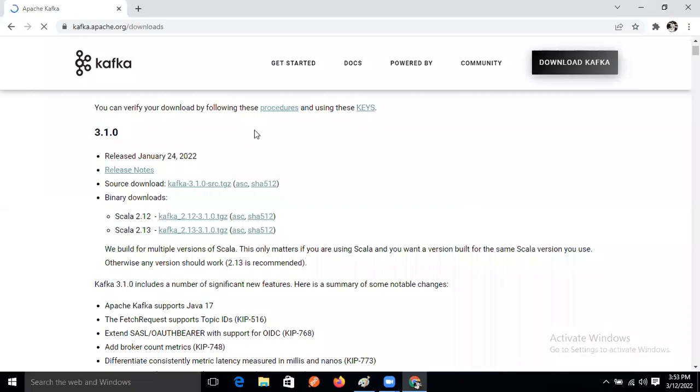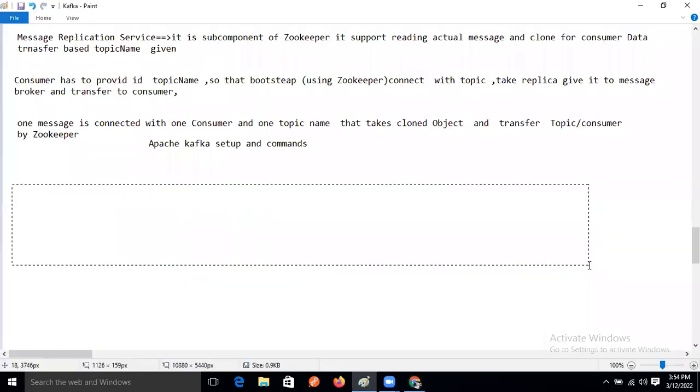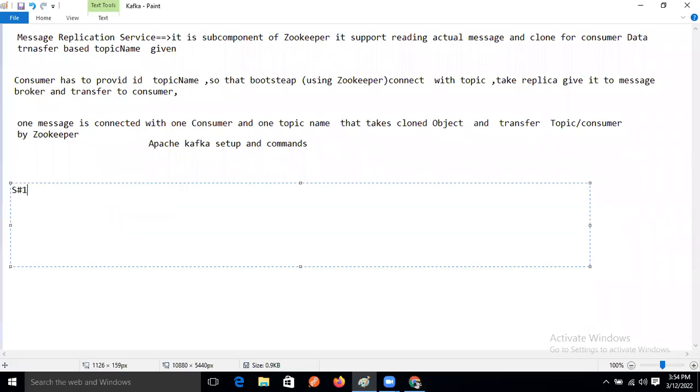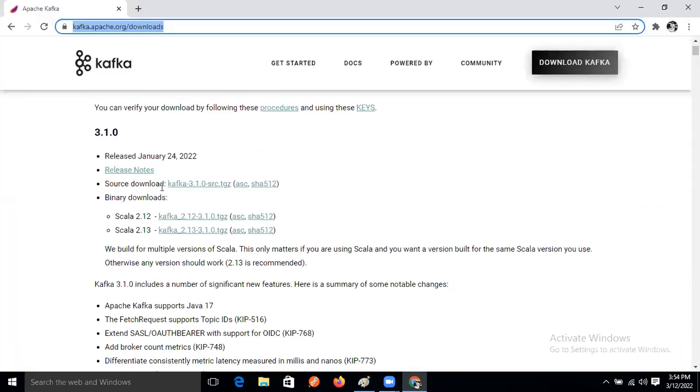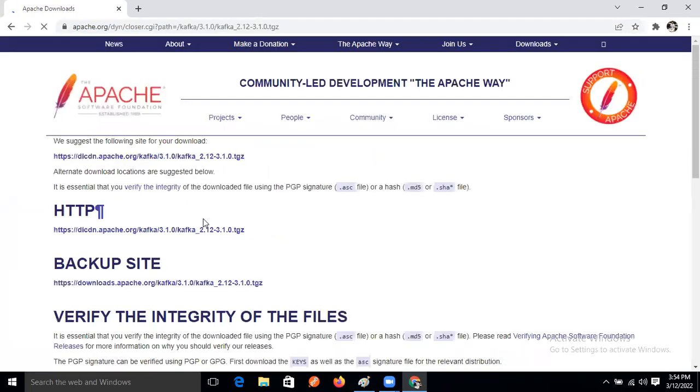So now, what is the first step? Let's take it step by step, because later this will become step one. Step one, go to this URL, right? After that, step two, select the first one, Scala 2.12. Click on that, and you will reach this page, right?